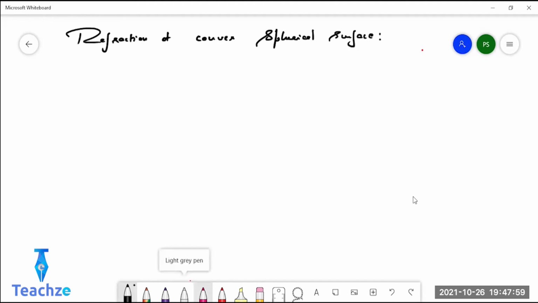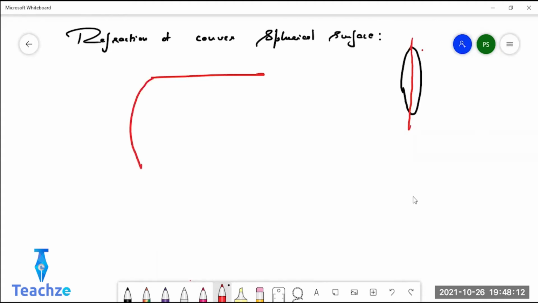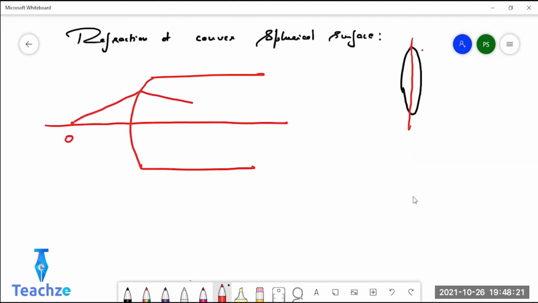You know what a convex lens looks like. Take the first surface, the left surface alone. If the ray of light is traveling from rarer to denser medium, it is refracting towards the normal, and the final image is forming.